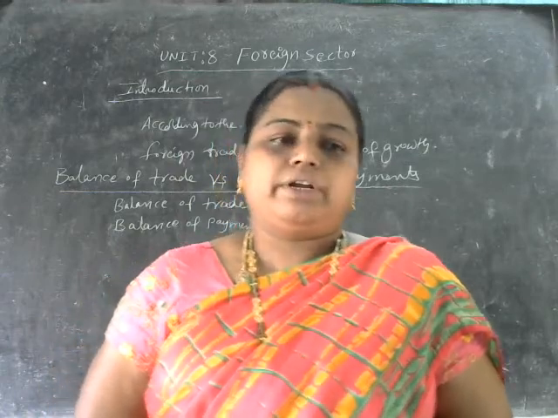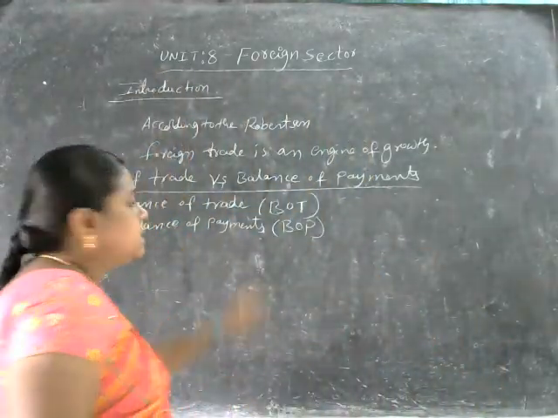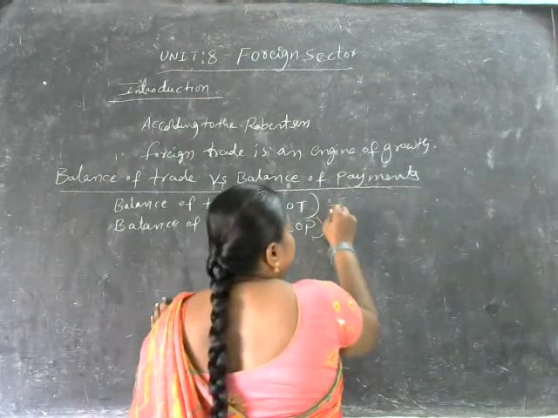So therefore this balance of trade is nothing but the difference between the value of goods exported and imported here. So balance of trade is nothing but what here?